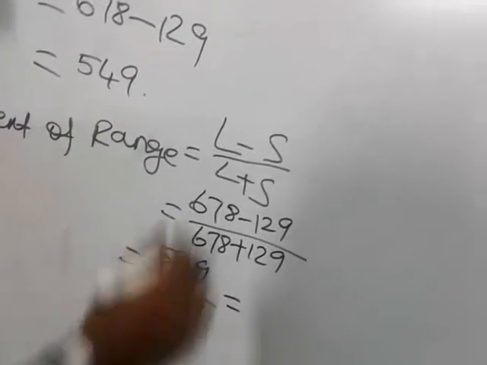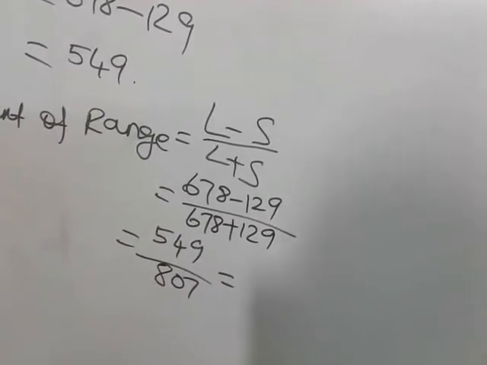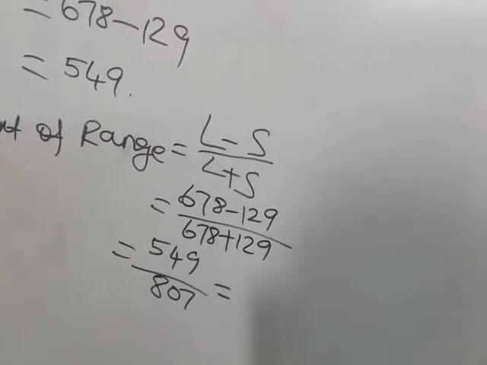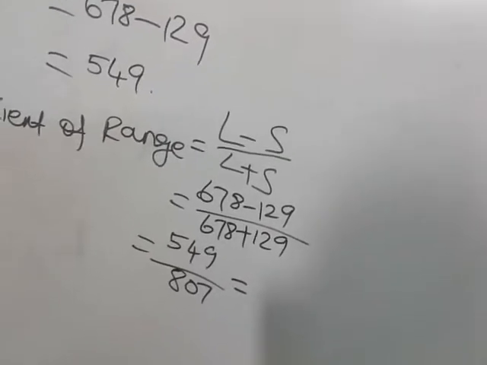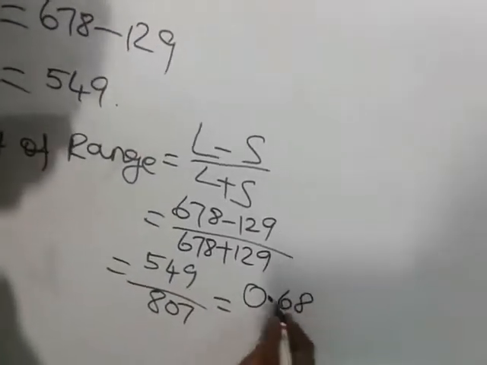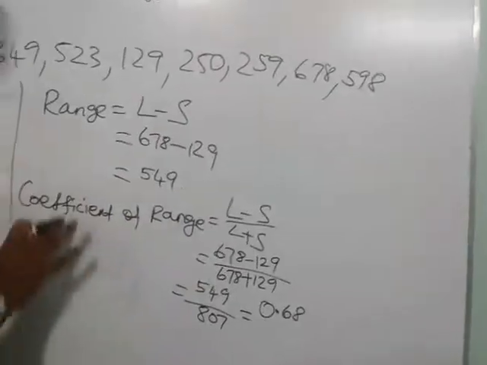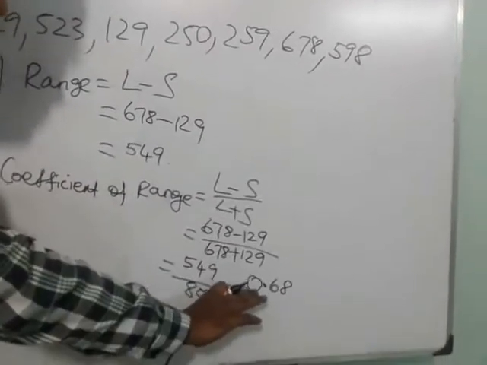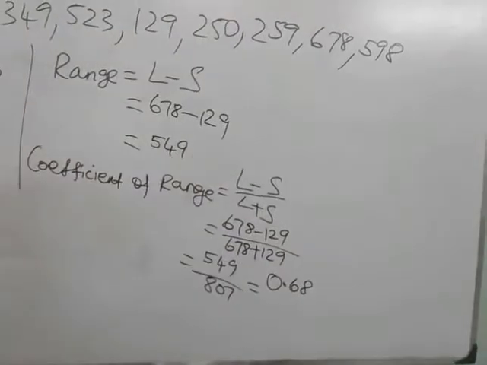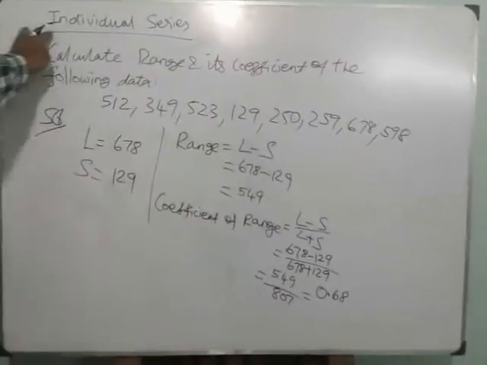After that you divide the numerator by the denominator. So 549 divided by the denominator, 807. The answer is 0.68. After the decimal, 2 digits are enough. Always for the coefficient, the answer is 0 point something only. So 0.68 is your range and coefficient for the individual series.